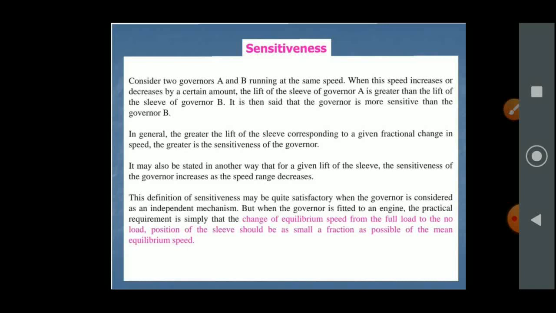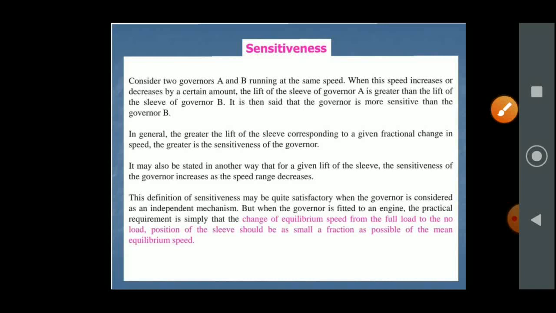When this speed increases or decreases by a certain amount, the lift of the sleeve of governor A is greater than the lift of the sleeve of B. It is then said that governor A is more sensitive than governor B.